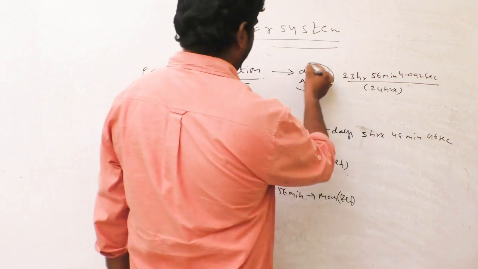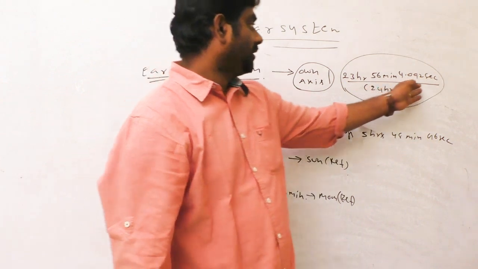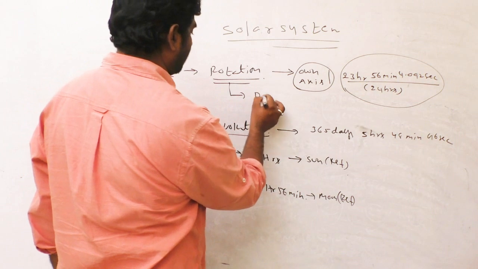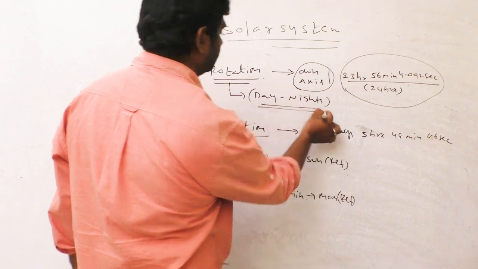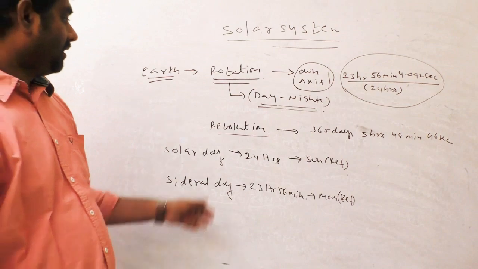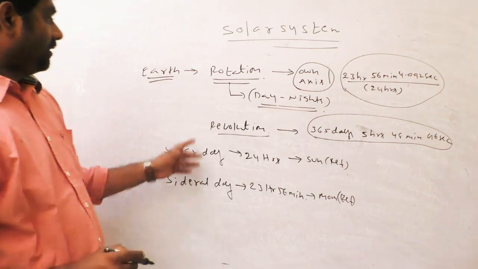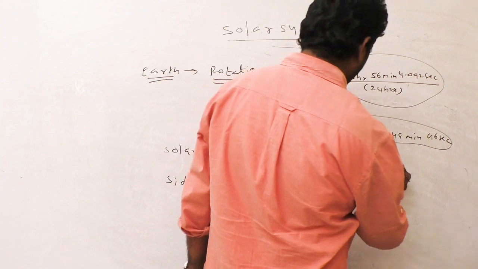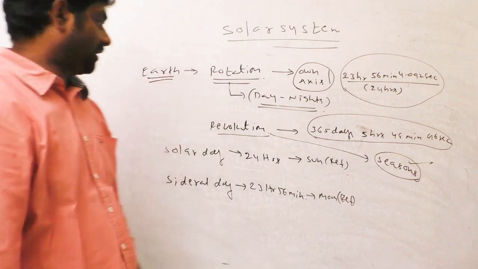Earth rotation is one axis spinning motion and takes 23 hours, 56 minutes, 4.092 seconds, nothing but 24 hours, one day. Because of Earth rotation, we experience day and nights. And revolution takes 365 days, 5 hours, 48 minutes, 46 seconds. Earth revolves around the Sun, and because of this revolution, seasons are caused.